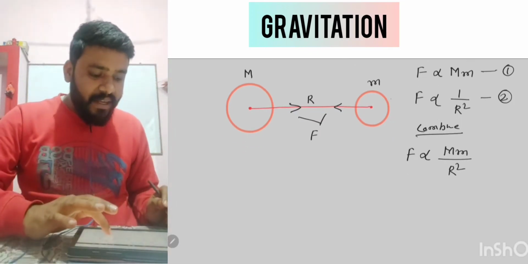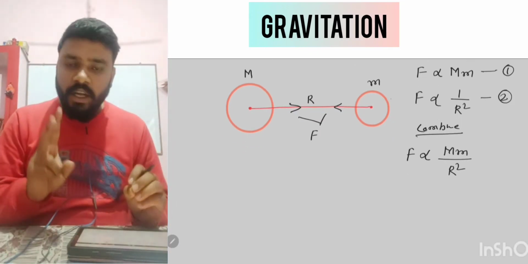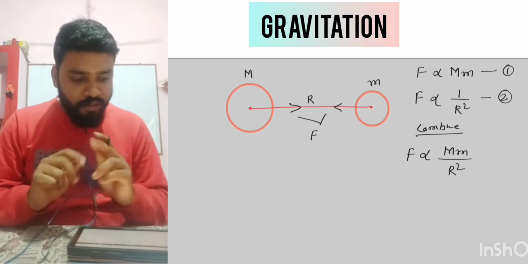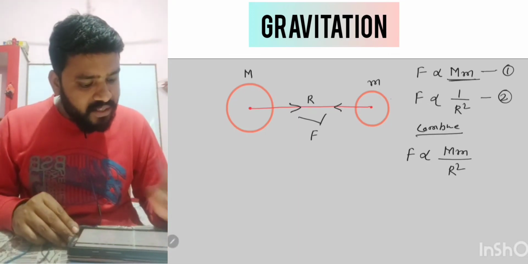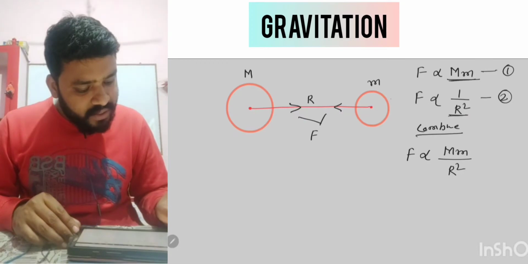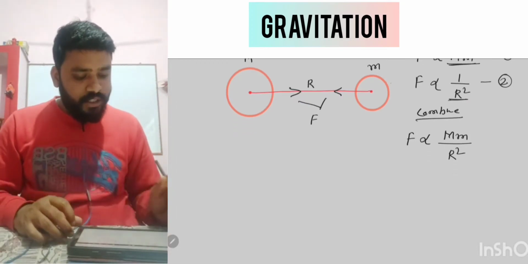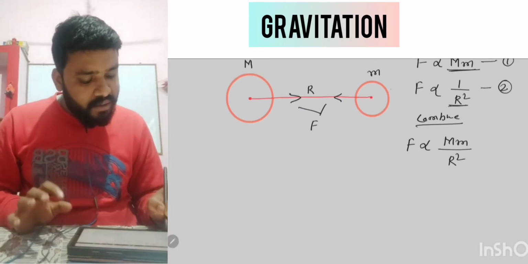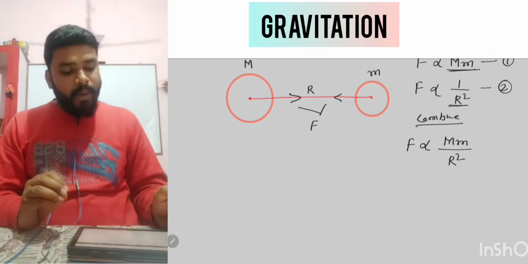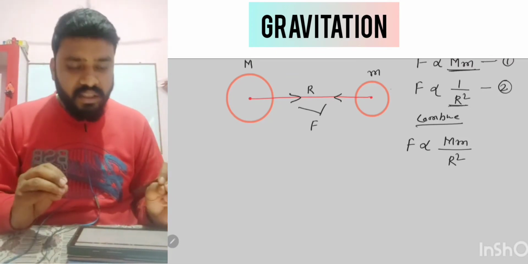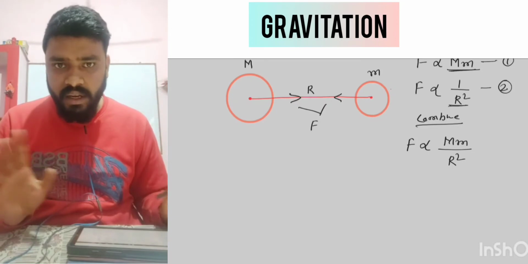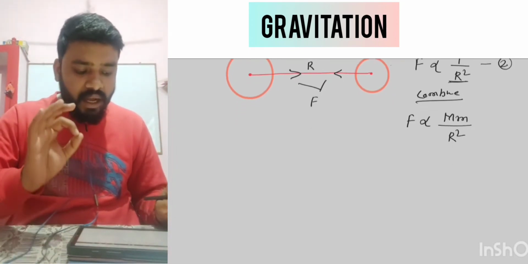Getting the idea? So gravitational force depends upon two things only. The first is the product of their masses, and the second is the square of the distance between them, and this is the combination. Now here we have the proportionality sign. The proportionality sign basically shows the relation between the variables, nothing more, but here we need a mathematical formula.